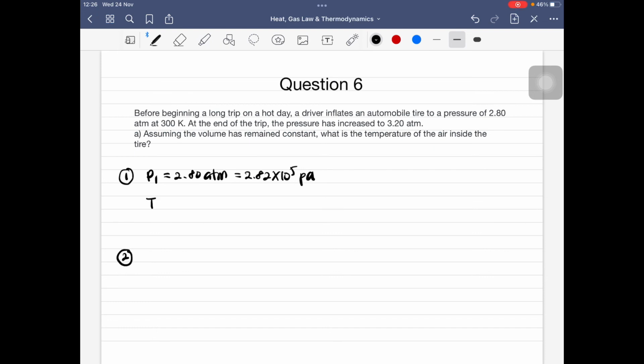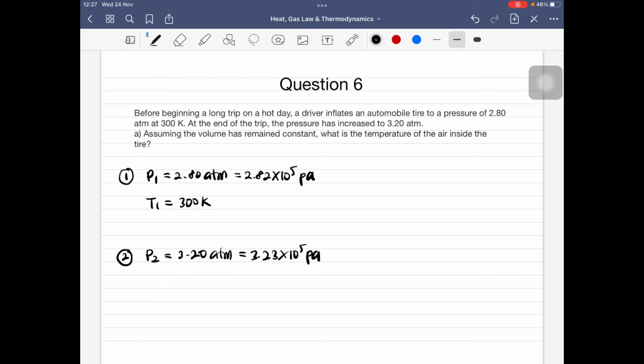Kemudian dia punya temperature T1 is equal to 300 Kelvin. So sudah dalam Kelvin, so saya tidak perlu convert lah. Okay. Kemudian volume dia tidak mention. Okay, kemudian dekat situasi yang kedua, at the end of the trip, the pressure has increased to 3.20 atm. So, selepas at the end of the trip, the pressure increase menjadi 3.20 atm, which is this one is equal to 3.23 times 10 to the power of 5 Pascal.